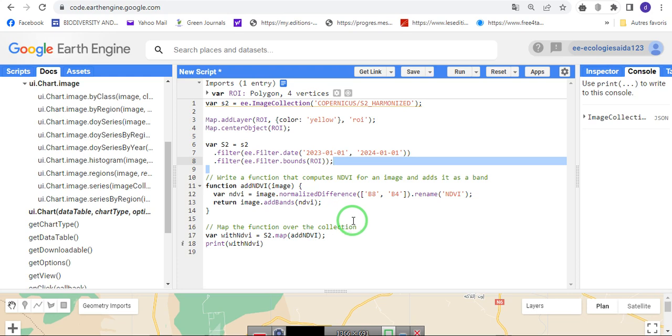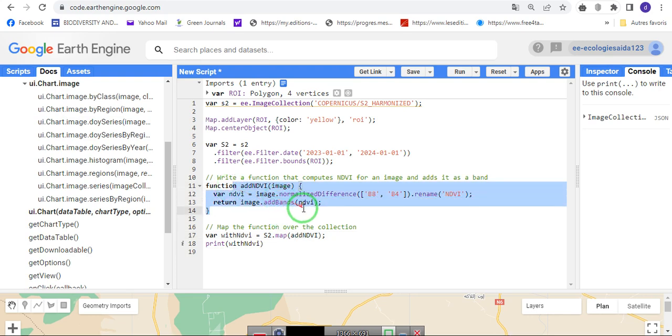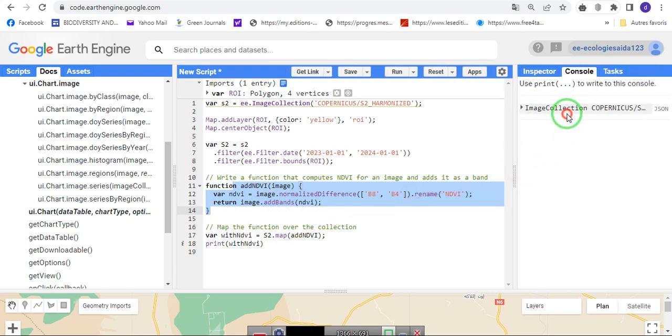So far what we have done is we have taken the Sentinel-2 collection, we have our region of interest boundary here, and over this region of interest we have found all images. We have a collection of NDVI images, and we mapped this function, so we now have each NDVI image, and we want to display a time series chart.